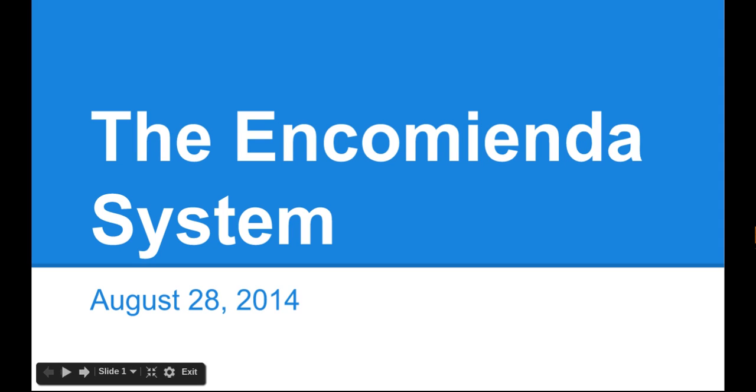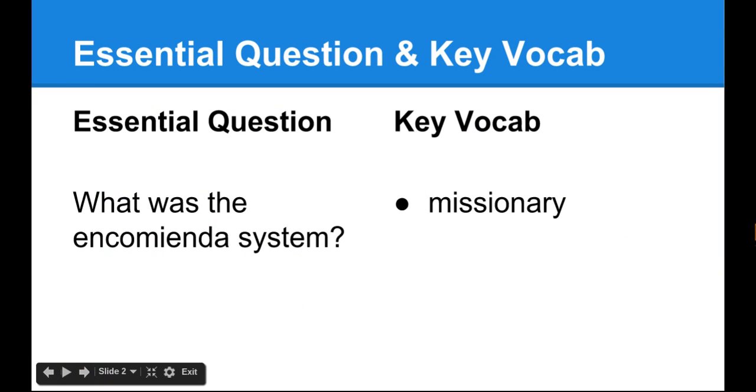Today we're going to look at the encomienda system. Before we get started, let's preview our essential question and key vocabulary word for today. You only need to copy today's essential question. Don't copy the key vocabulary word. What was the encomienda system? As we're going through our presentation, look out for the word missionary.